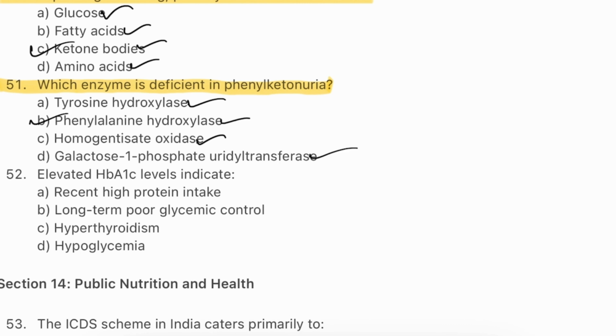PKU is a genetic disorder caused by deficiency of phenylalanine hydroxylase. This enzyme converts phenylalanine to tyrosine. Its absence leads to phenylalanine buildup. Toxic levels affect brain development, causing intellectual disability if untreated. Early diagnosis via newborn screening and a low phenylalanine diet is critical.